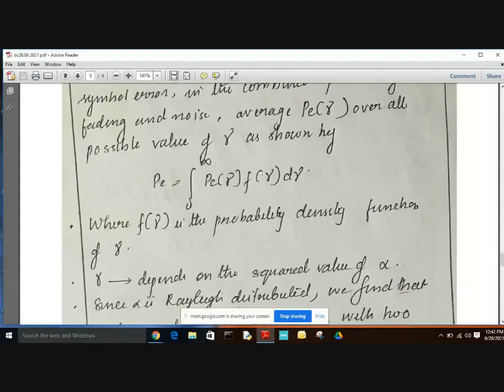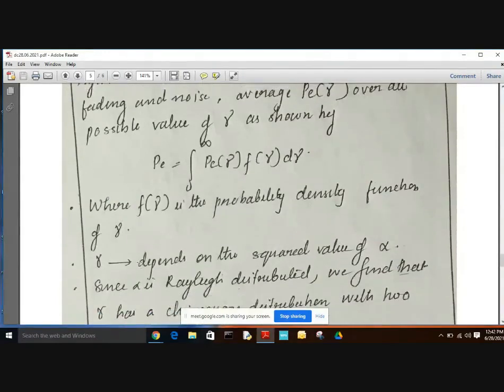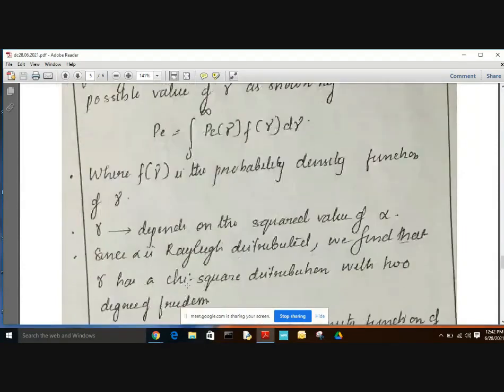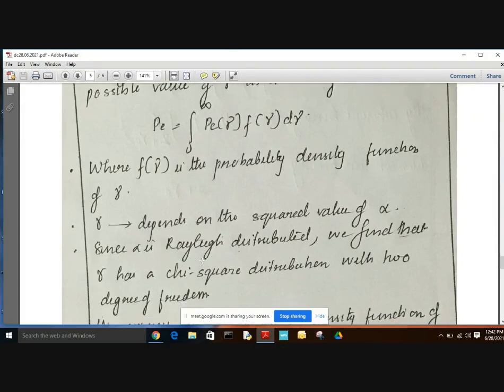Gamma depends upon the squared value of alpha. As we have seen, gamma depends upon alpha square, and since alpha is a Rayleigh distributed random variable, as we have already mentioned, alpha square has a chi-square distribution with 2 degrees of freedom.